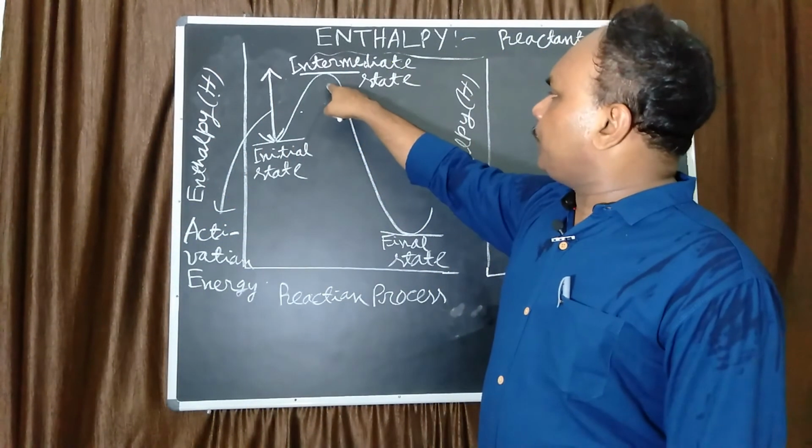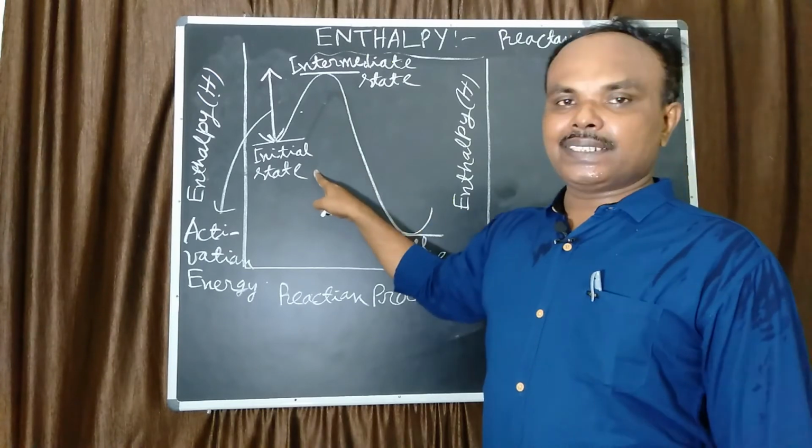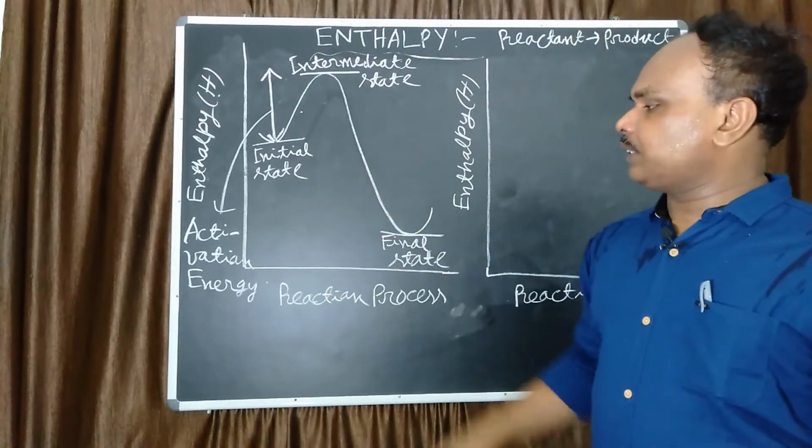The enthalpy difference between the intermediate state and the initial state is called activation energy or barrier energy.